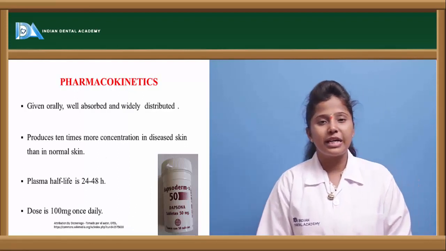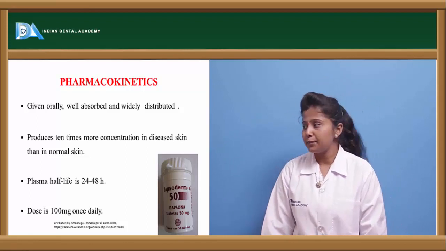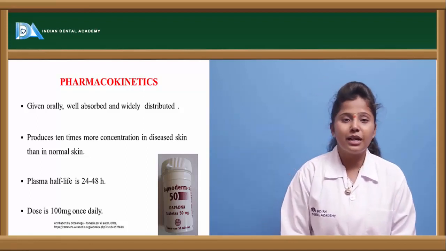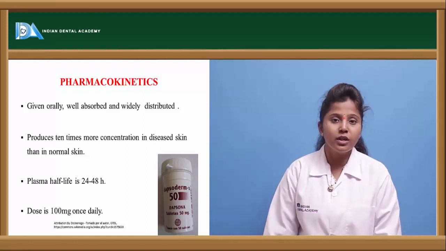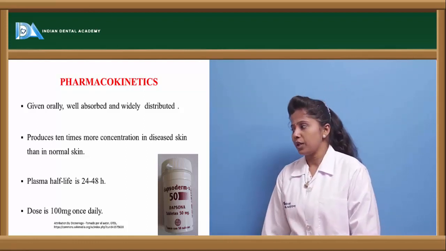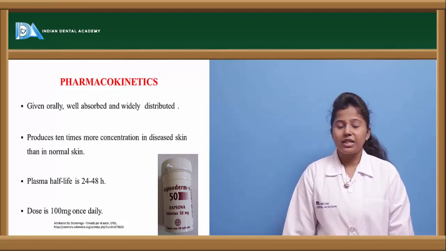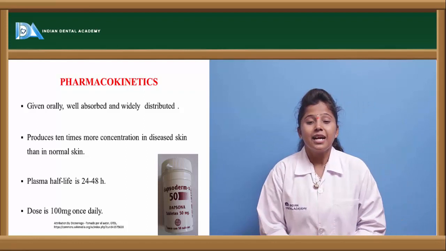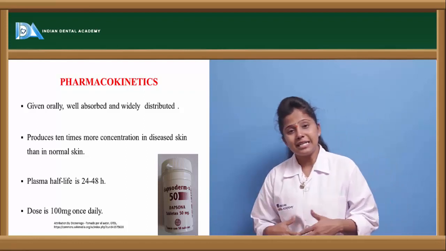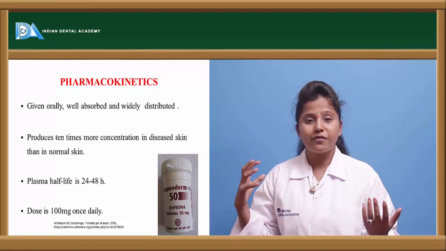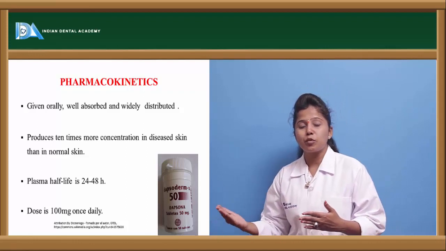Let us see the pharmacokinetics. This dapsone is mainly given through the oral route and it is well absorbed in the GIT and well distributed also. When the absorption is more, the distribution will be more for that particular drug. And this produces 10 times more concentration in the diseased person than the normal person. In the sense, if we give dapsone to a normal person, it shows less effect when compared to the infected person. So if an infected person is given dapsone, then it will show greater potency.